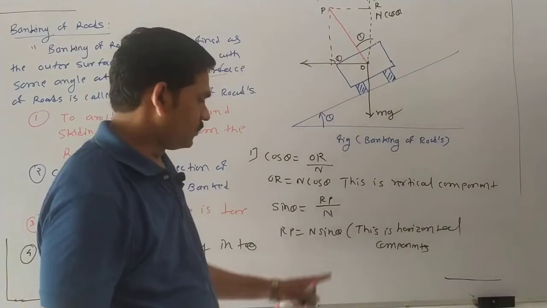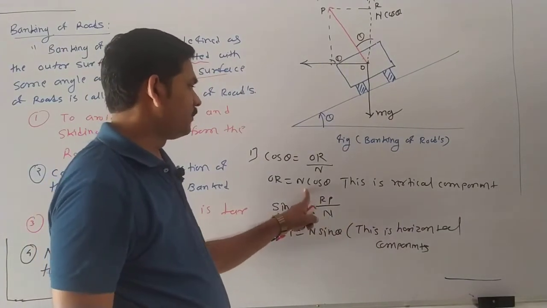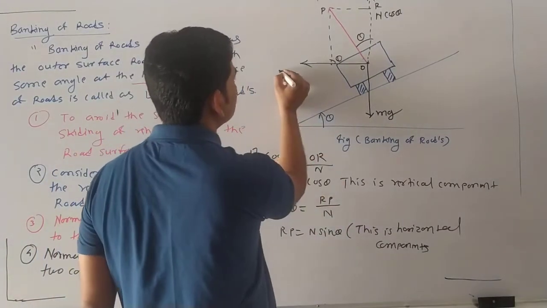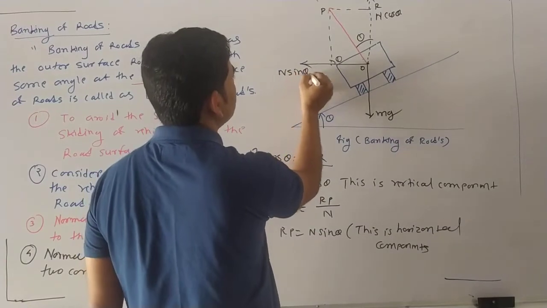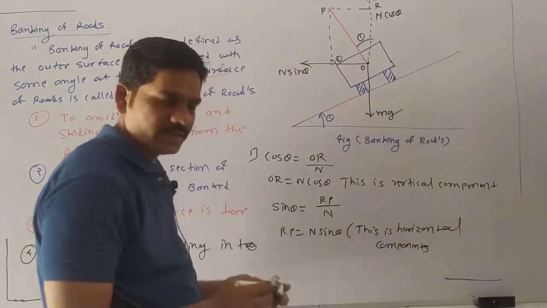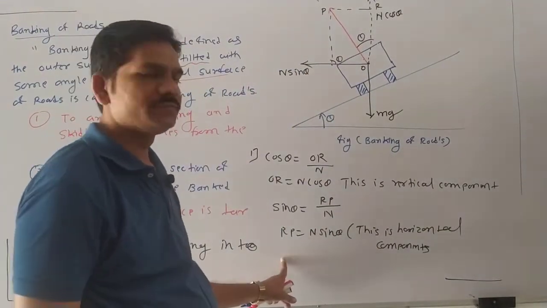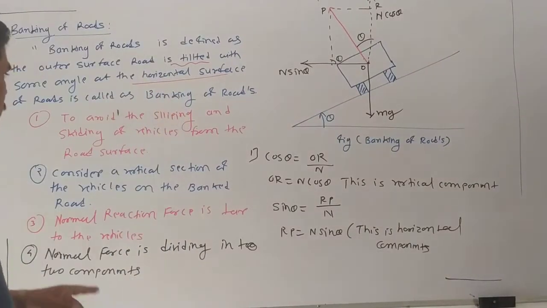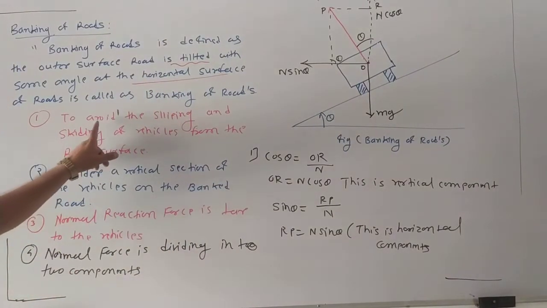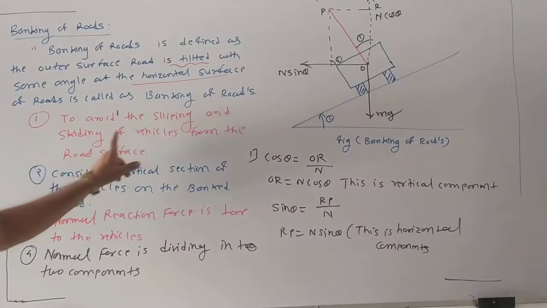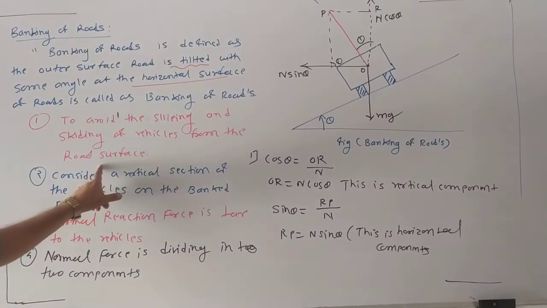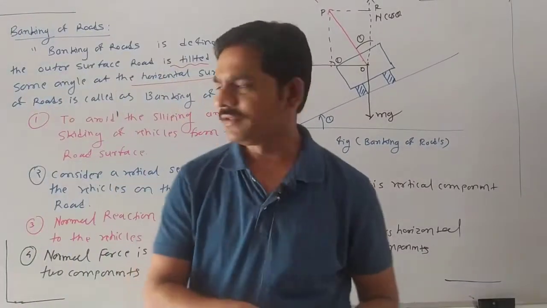Yes or no? Yes. So this component is horizontal, this component is vertical. This is N sin theta and this is N cos theta. Okay, this is the normal force, right? So what do we consider? Points to avoid the slipping and skidding of vehicles from the road surface. This is one point. What are the other points?